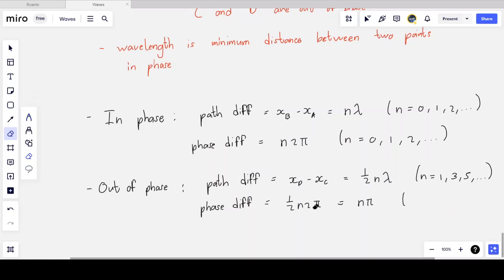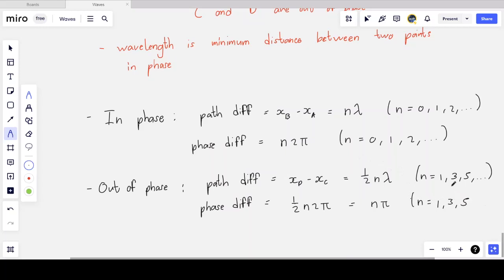And the phase difference would also be half n times 2 pi, which is n pi, where we only consider n to be the odd integer values.